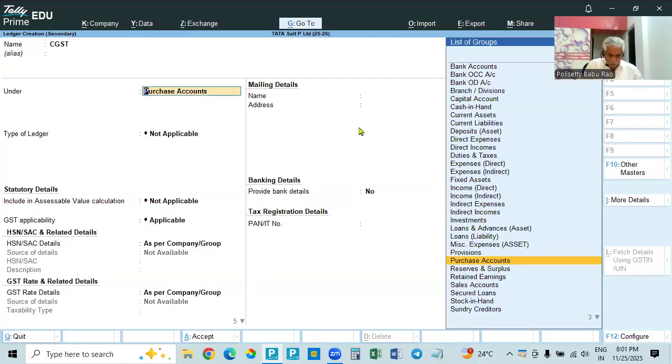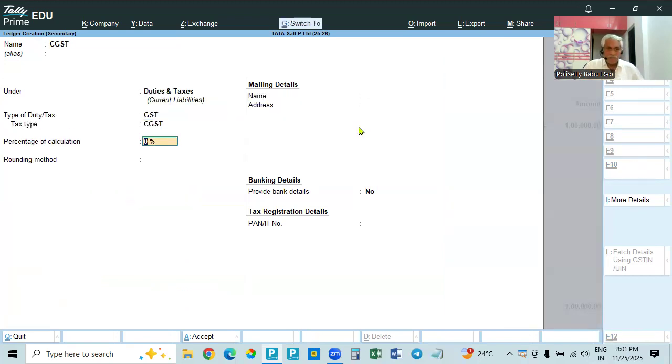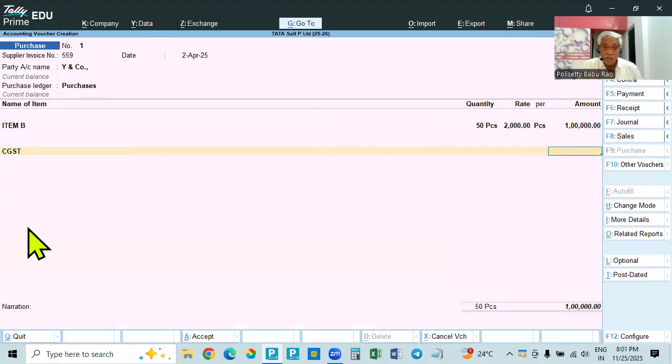Then duties and taxes. GST. CGST. See, it is not calculating because why? Because this is taxable. Rate is 2.5%. Rate is 5%. But the person from the creditor where you are purchasing is an unregistered dealer. So they will not collect tax from us. So tax will not be calculated.